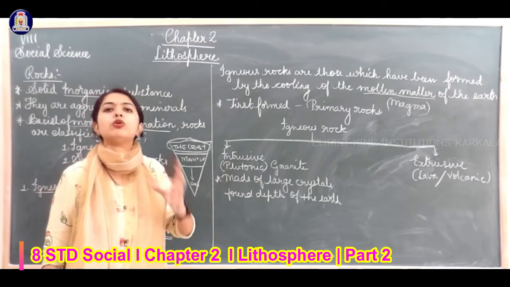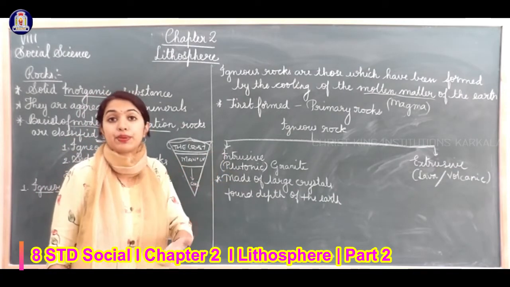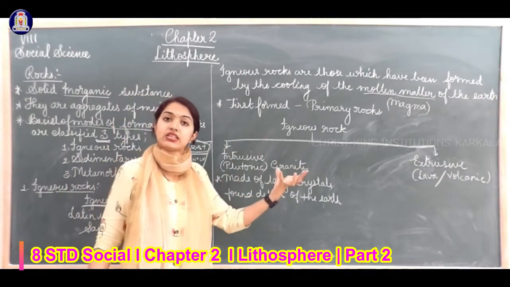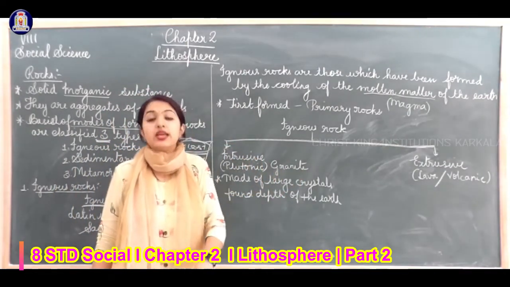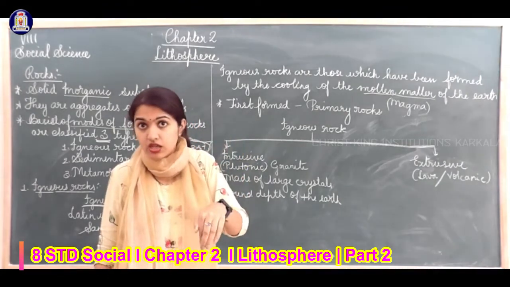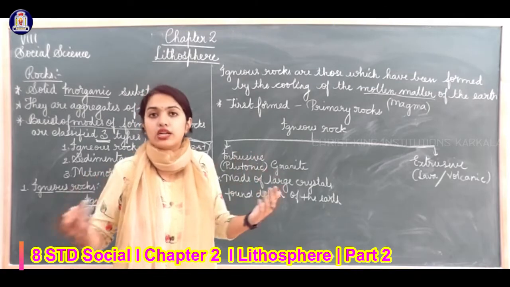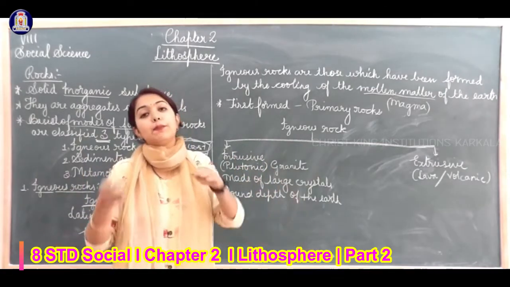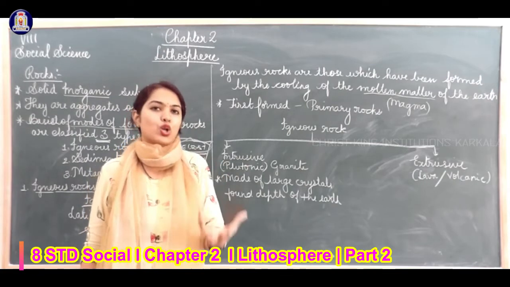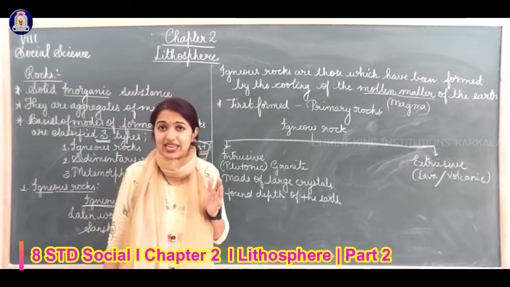Intrusive rocks are plutonic, for example granite. As the name itself says, it is about the interior. The liquid molten material found within the earth cannot come outside, so being inside itself, it cools down and forms a rock. Let me repeat once again in a simple form.